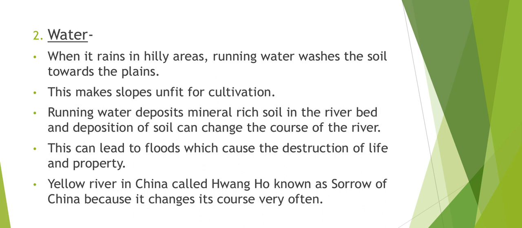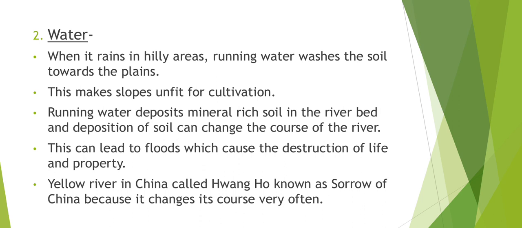So when that water is flowing on that plane, at the time they leave some soil on their way. The soil that comes with the flow of water stops here and there in different places. And over a period of time, this soil accumulates and makes the river change its course. And because of this, the rivers change their flow, they change their course.